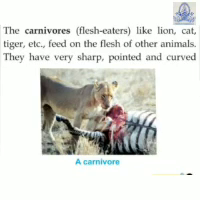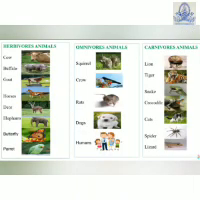Carnivorous animals like lion, cat, and tiger feed on the flesh of other animals. They have sharp, pointed, and curved teeth in front for tearing flesh. The omnivores like human beings, crow, bear, etc. feed on plants as well as on the flesh of other animals. Here some examples are given: herbivorous animals, omnivores and carnivores. List out all the names.